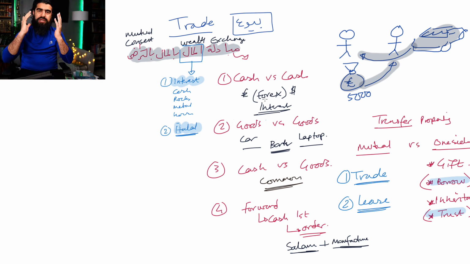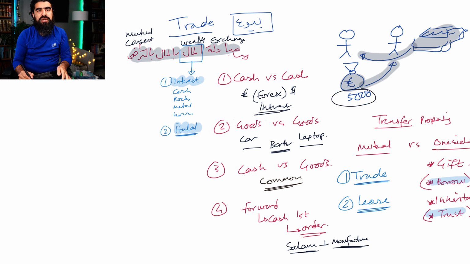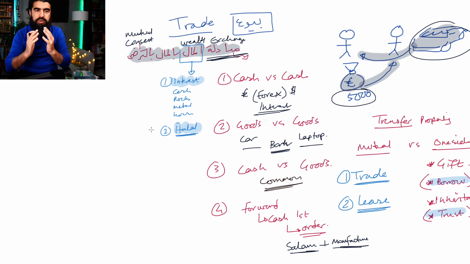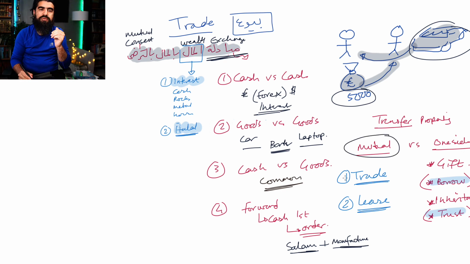So this is what you need to have in your mind when you're looking at any type of contract. Like over here, the cash for the car is obviously cash for goods. So this is when it comes to mubadal, exchange. Exchange on both sides has to occur, and it has to be, like we said, mutual. Remember we talked about the mutual? It has to be two-sided.